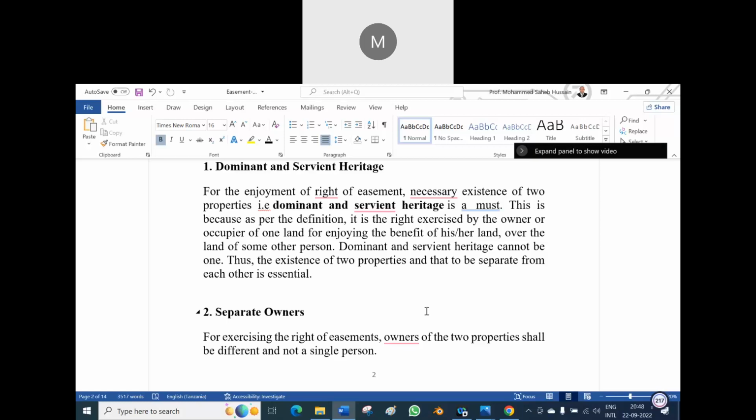Who is the dominant heritage? On the servient heritage, the dominant heritage will enjoy. Is it? Yes, sir. The answer is that, because who dominates on the property of another person, he is the dominant heritage. And a person who obeys when another person uses his property as a pathway is the servient heritage.